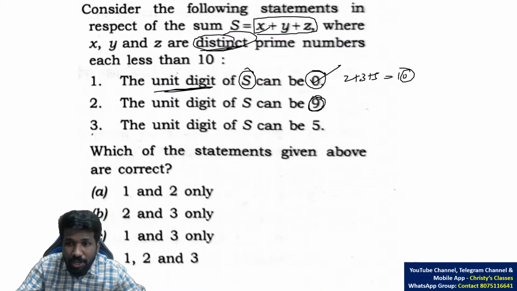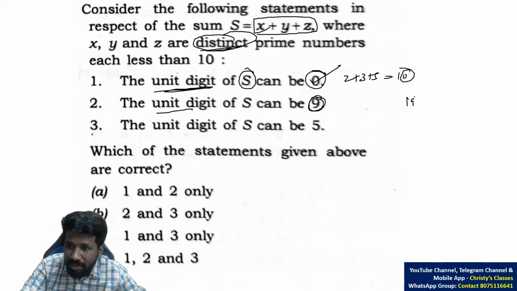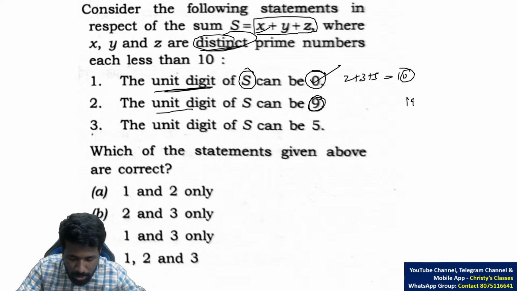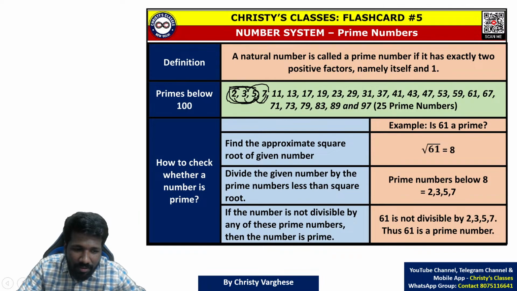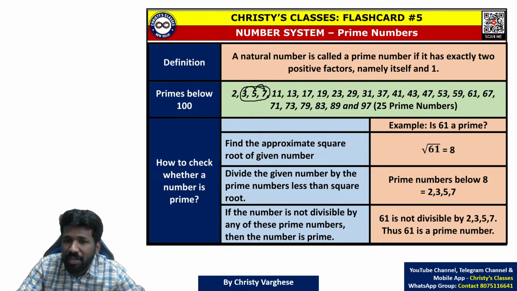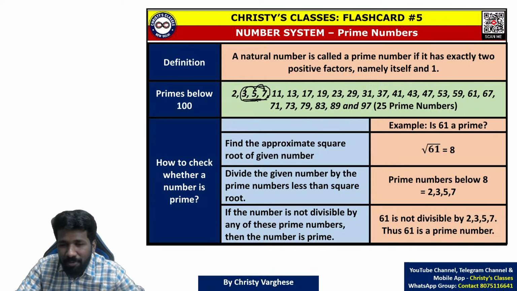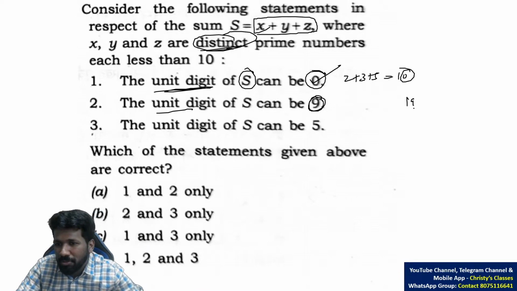Yeah, 19 also is possible. Some of you may say unit digit is asked. What if the sum is 19? 9 is also okay, 19 is also okay to be the sum. But for 19, the best case is taking the largest three prime numbers. 3 plus 5 is 8, plus 7 is 15 only. So 19 is impossible. Whatever permutation and combination, 3 plus 5 plus 7 is maximum 15 only. So 19 is impossible to achieve.